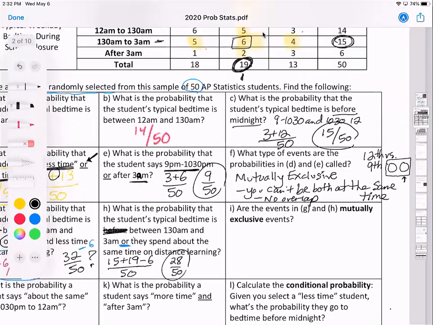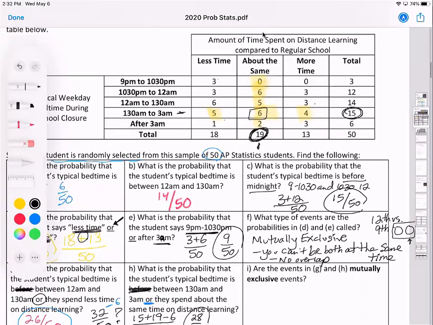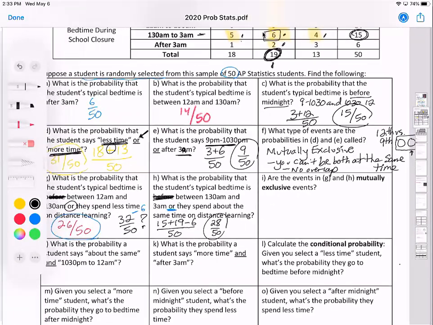And that's what we should get if we add all those highlighted numbers. 5 plus 0, let's say that's 11, 16, 22, 24, 28. That's what we got. So are these events in G and H that we just answered mutually exclusive?